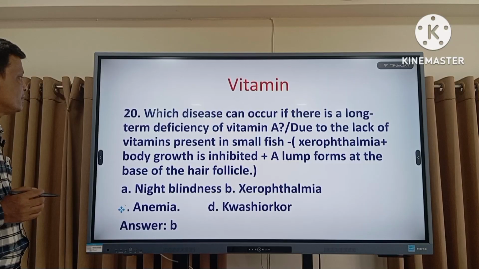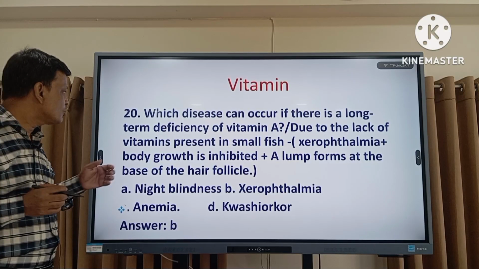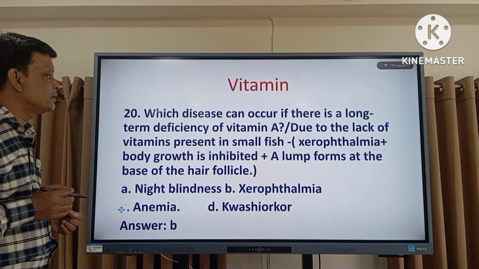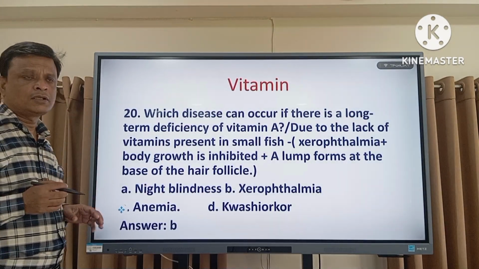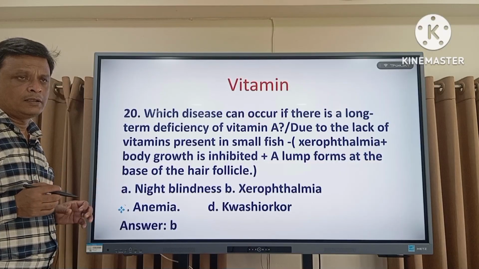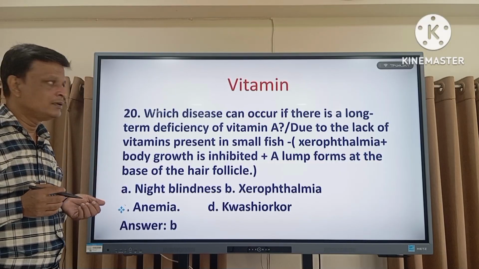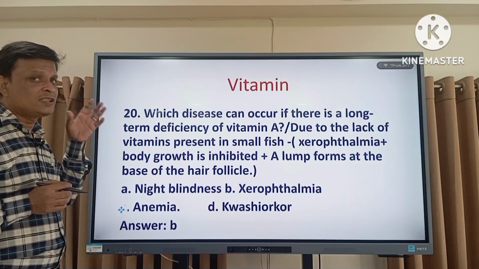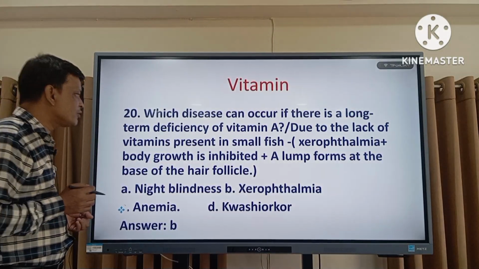Now the question number 20, which disease can occur if there is a long-term deficiency of vitamin A? Vitamin A deficiency causes night blindness mainly, but severe deficiency of vitamin A can cause xerophthalmia.